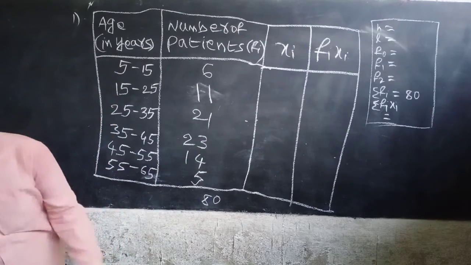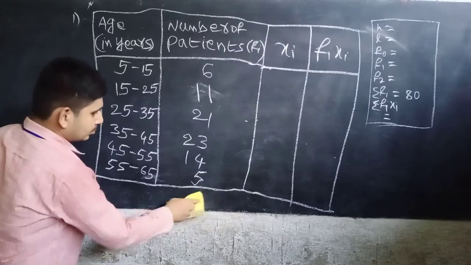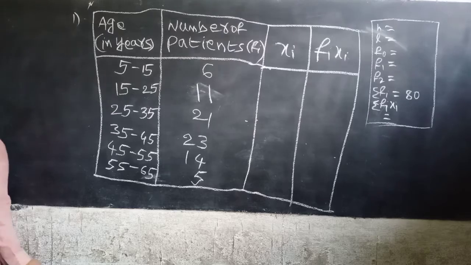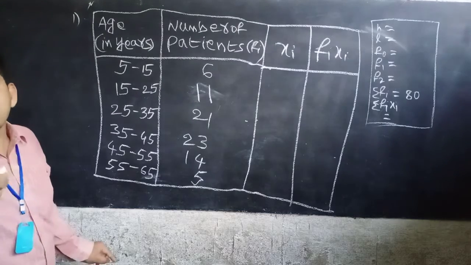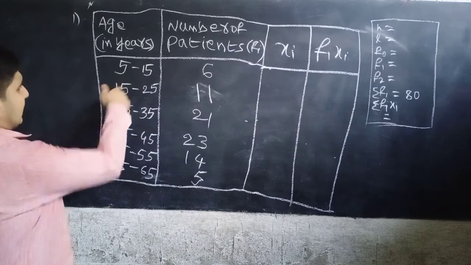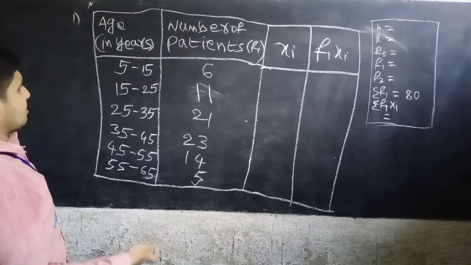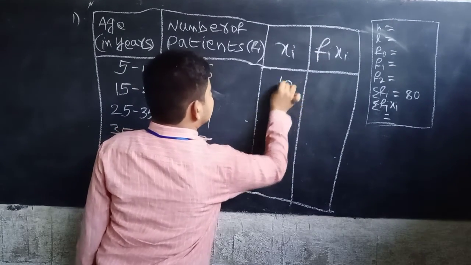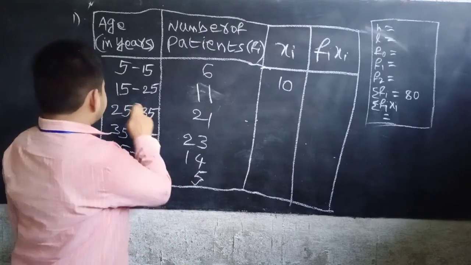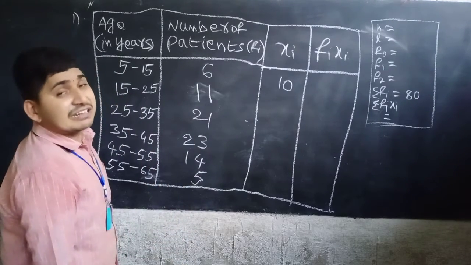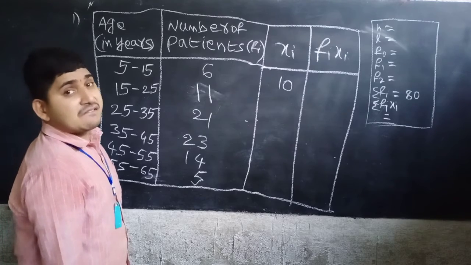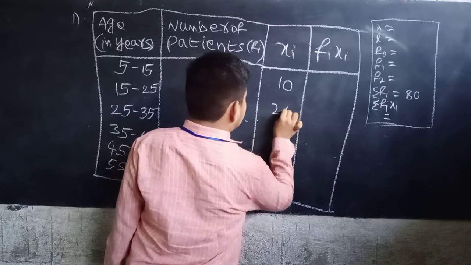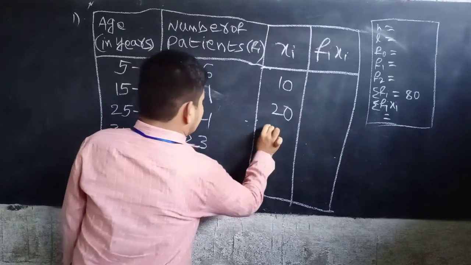Now next, the xi value. How do we calculate it? It is the lower boundary plus the upper boundary, by 2. 5 plus 15 is 20, and 20 by 2 is 10. Now 15 plus 25 is 40, and 40 by 2 is 20. Next, 30.